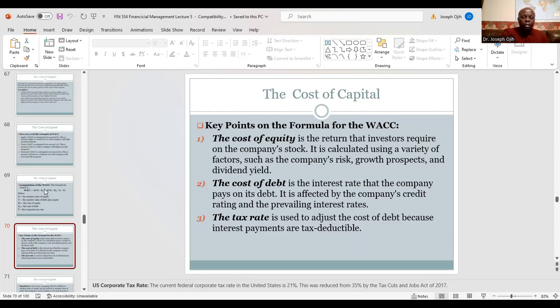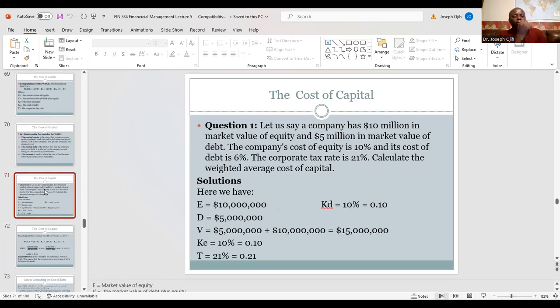Okay. So having said that, let's look at this question here. It says, let us say that a company has 10 million in market value of equity and 5 million in market value of debt. The company's cost of equity is 10%, and the cost of debt is 6%. The corporate tax rate is 21%. Calculate the weighted average cost of capital.